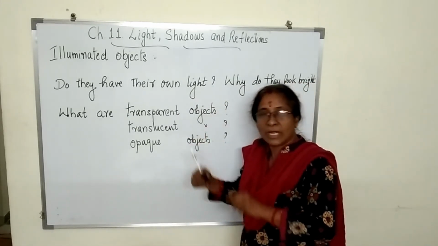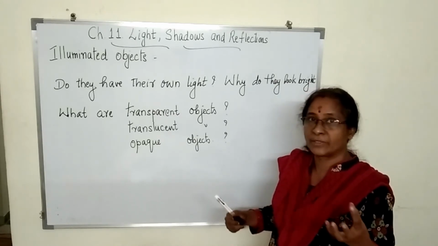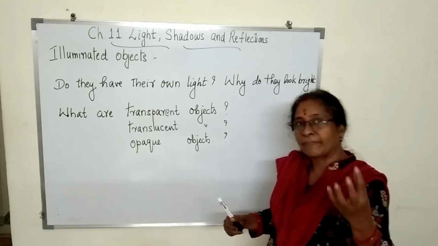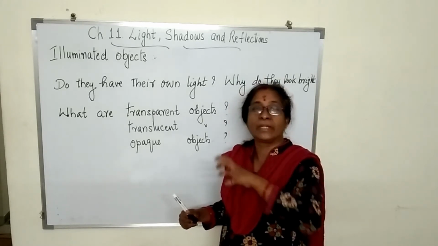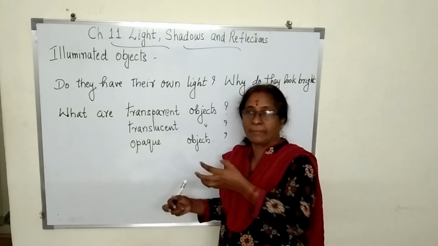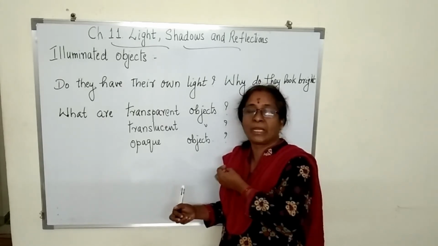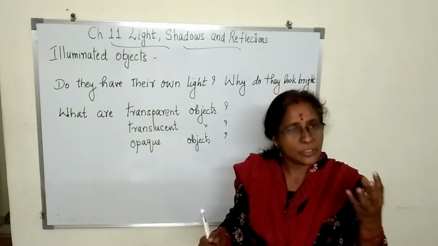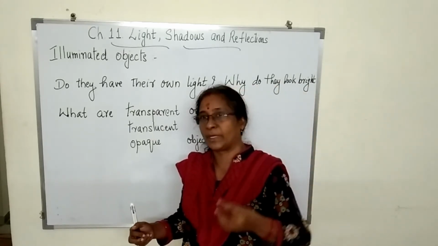So illuminated objects do not have their own light. Do they have their own light? No, they don't. But why do they become bright? Because they reflect the light from the luminous objects with which we decorate them. Even if you keep candles, when Diwali comes, we light our house with the help of so many small diyas. So they are also luminous objects.